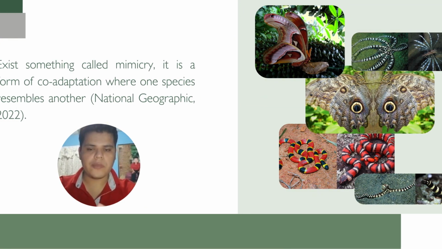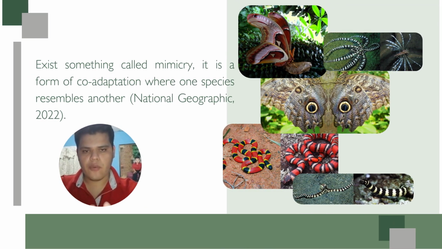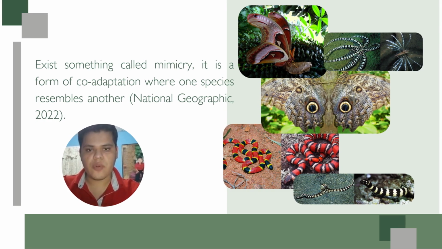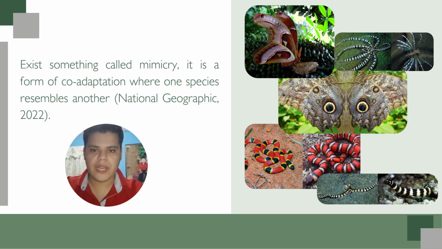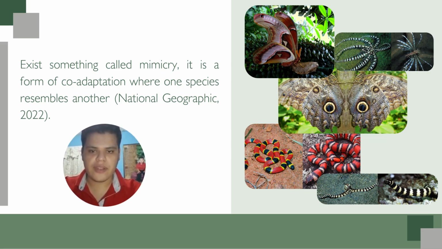Another form of coadaptation is mimicry, where one species resembles another. This resemblance can offer protection or other benefits, allowing the mimicking species to survive in its environment. Examples of these are the false coral snake and the owl butterfly.